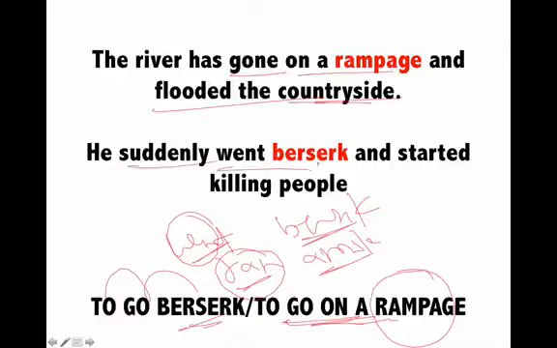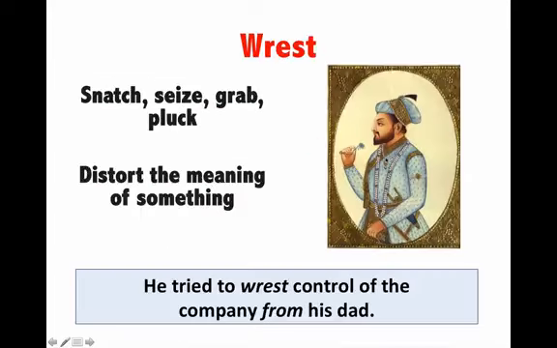He suddenly went berserk and started killing people. You can also say he suddenly went berserk, or you can say he suddenly went on a rampage. You can also say he ran amok. He suddenly ran amok and started killing people. So there is a difference in how rampage, berserk, and amok are used in English.